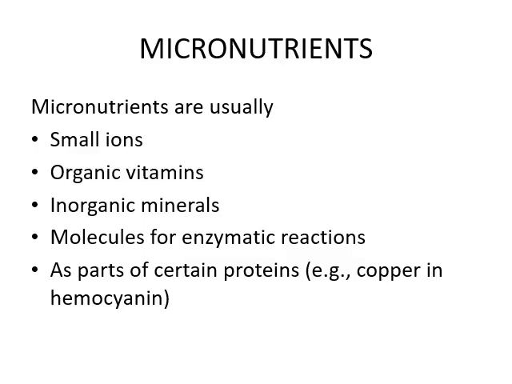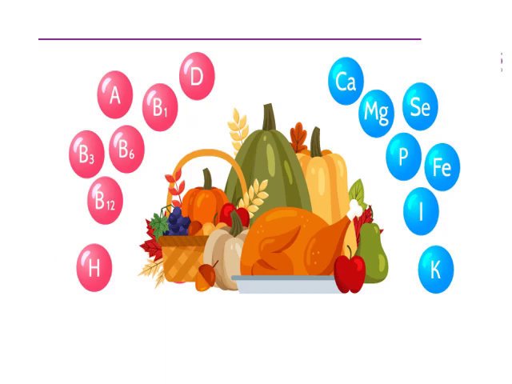Micronutrients. Micronutrients are required in small amounts, and include organic vitamins and inorganic minerals such as potassium, sodium and calcium. Organic vitamins are vitamins B, D and K, molecules for enzymatic reactions, and they act as cofactors for the working of different enzymes. They may be a certain part of a protein, such as copper in hemocyanin and iron in hemoglobin. Then here are different types of amino acids, vitamins and minerals.